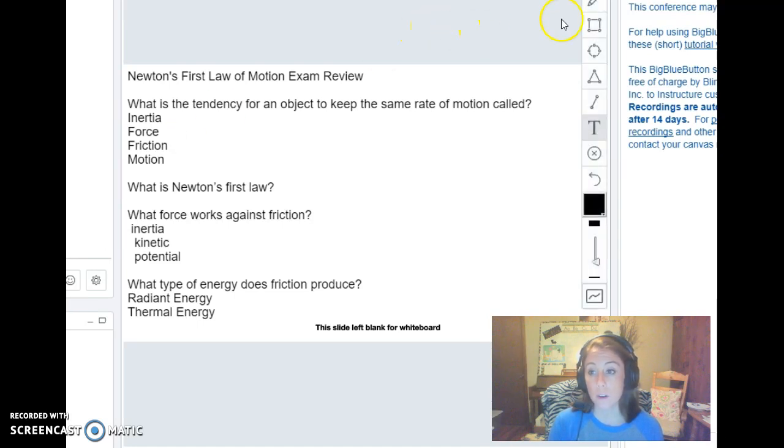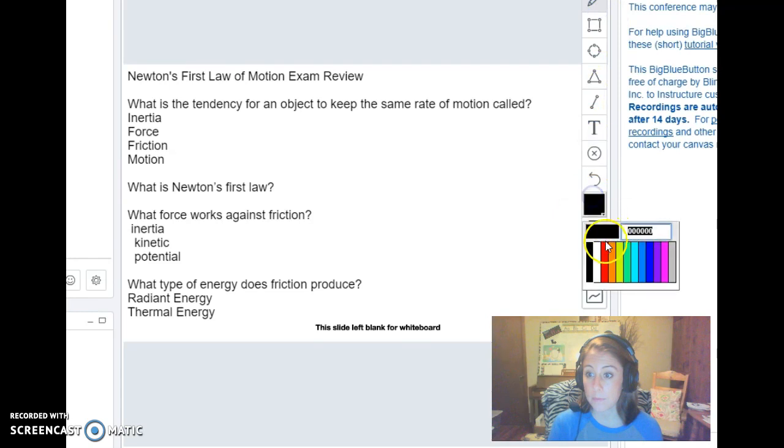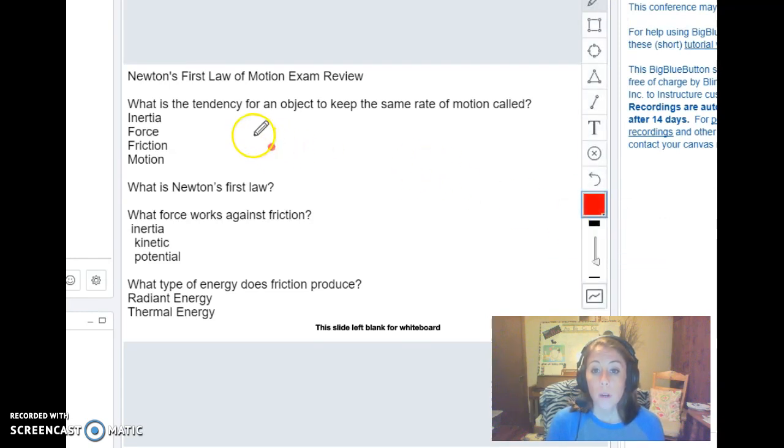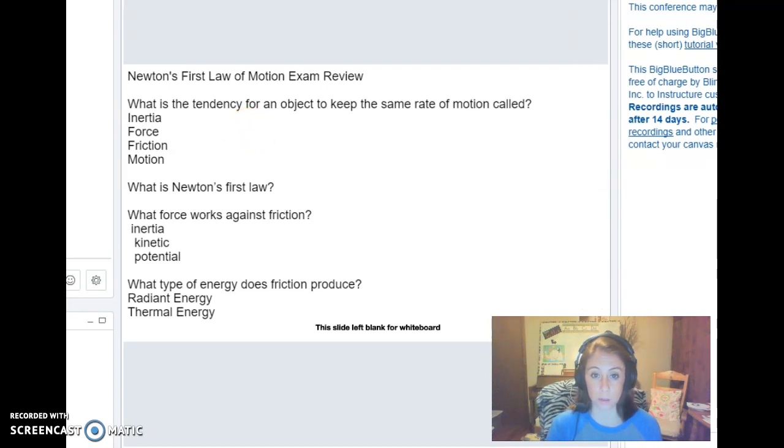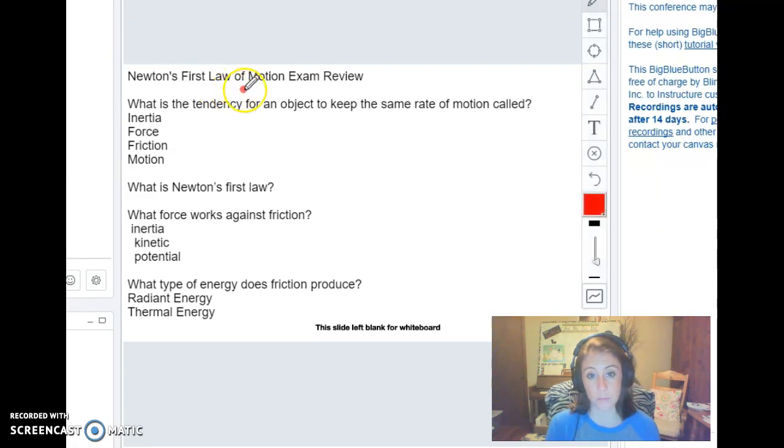All right, so the first question, and let me go ahead and get a pen. What is the tendency for an object to keep the same rate of motion called? Your answer options are inertia, force, friction, and motion. And the correct answer for this one is inertia. So be sure that you understand and know the definition of inertia here.